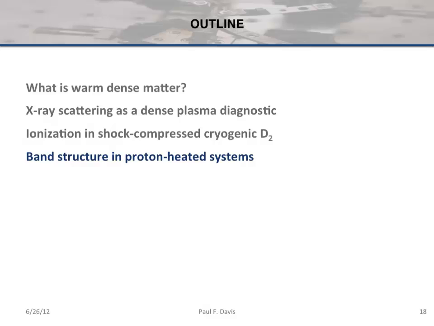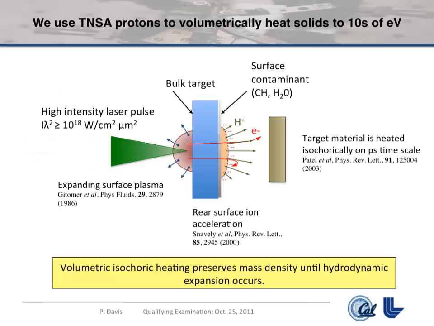Okay, so on to a second experiment. Now forget about shocks and forget about hydrogen. This is totally different, but the diagnostic method is the same. There is an effect in laser-matter interaction called TNSA, which stands for, I think, target normal sheath acceleration, which is basically this effect where if you shoot a high intensity laser at a solid, especially a metal, and if it's thin enough, you get all kinds of high energy particles off the backside.